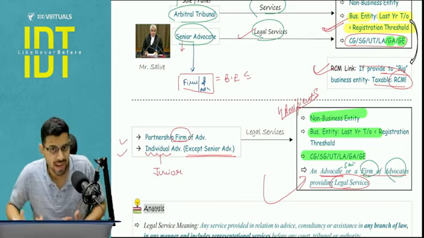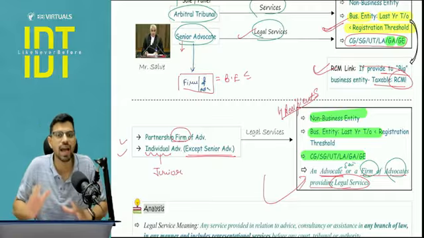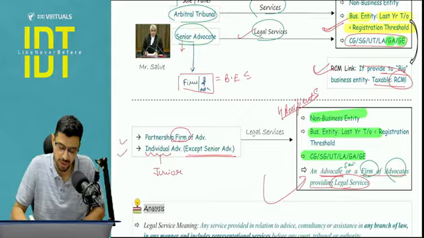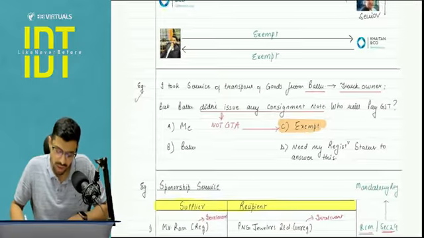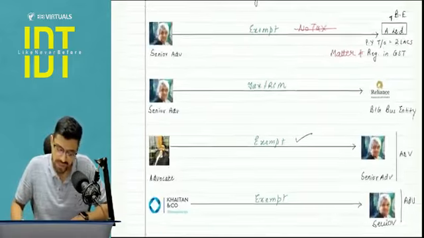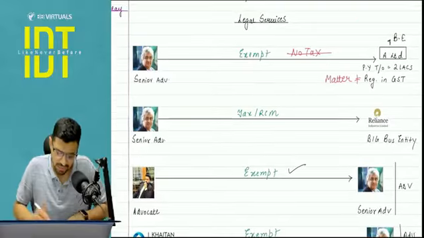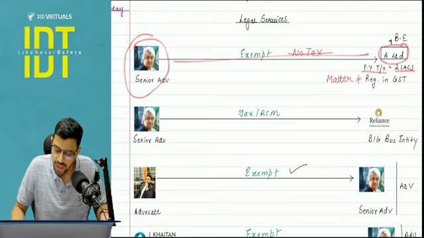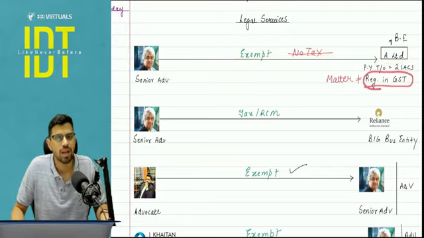Yes, that is a possible analysis, but I don't have anything under ICAI's confirmation here, so I'm not expecting any question from ICAI with respect to this. I will quickly cover one small example here, the kind of examples I give in the class. If a senior advocate is giving services to a company whose previous year turnover was 2 lakh, but it is registered under GST, will this be taxable?